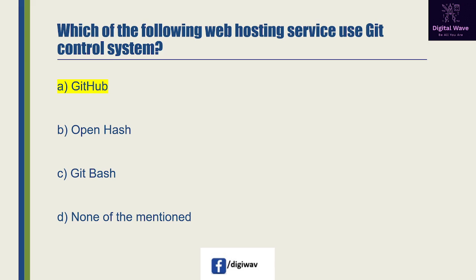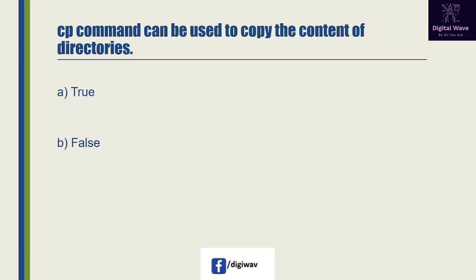management functionality of GIT. Now next question is, CP command can be used to copy the content of directories. So we have to tell that this statement is true or false. So right answer will be true, because R flag should be used for copying the content. So this is how we have completed our 30 MCQs of data science subject.